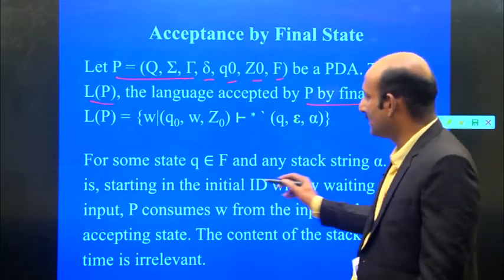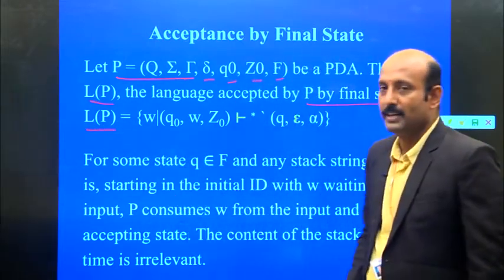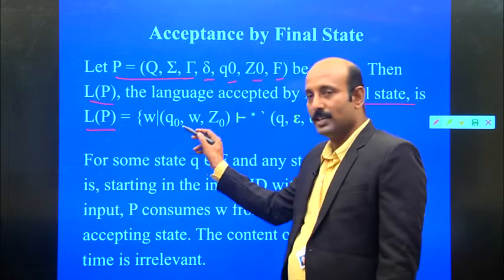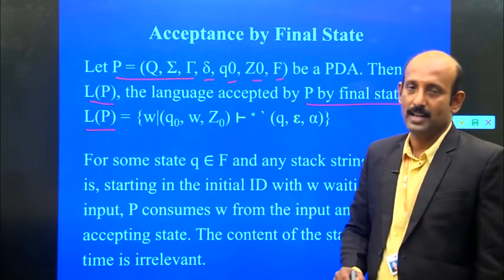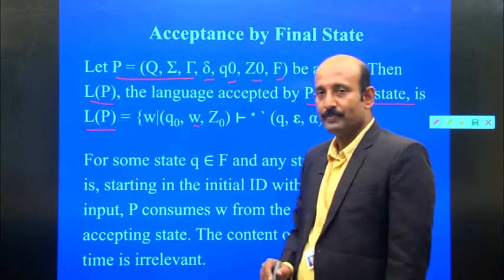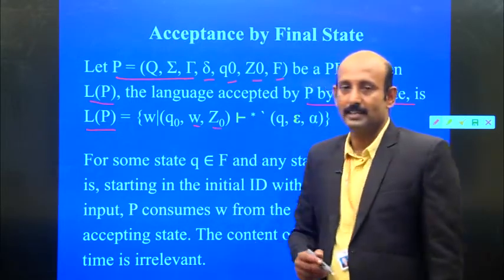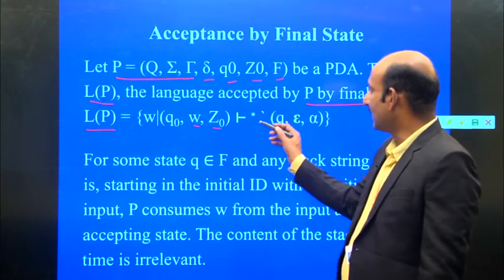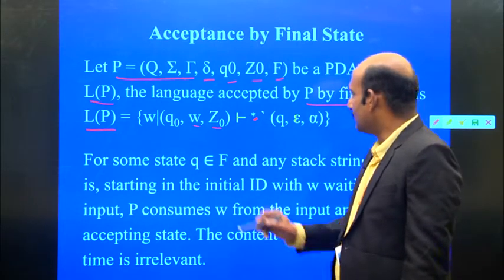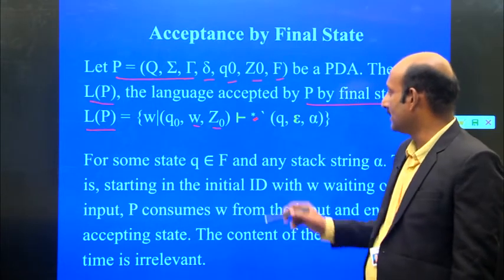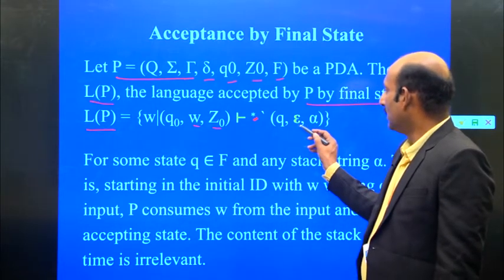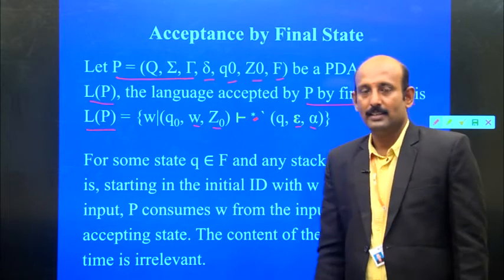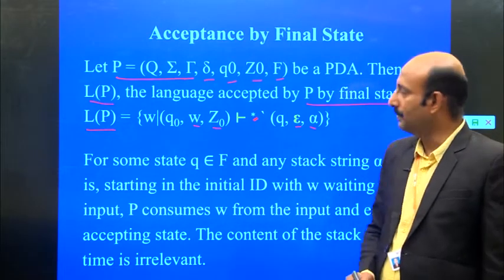That is, the language of this push down automata is W, a set of strings where Q naught is the initial state, with the input string W, and initially the stack contains Z naught, the bottom of the stack, and star, that is strings, which gives Q, epsilon, comma alpha. So alpha may be some strings.